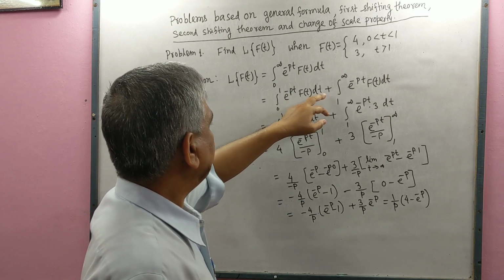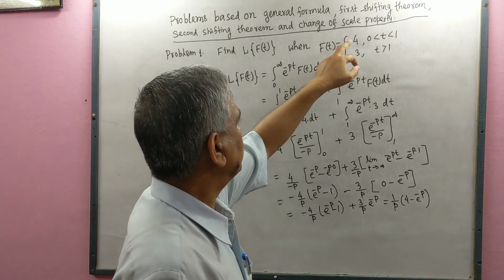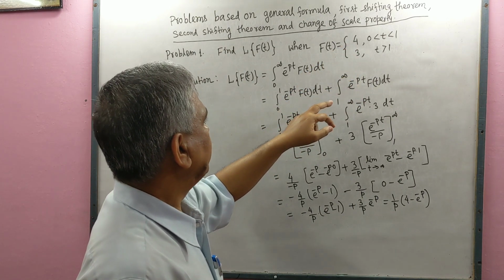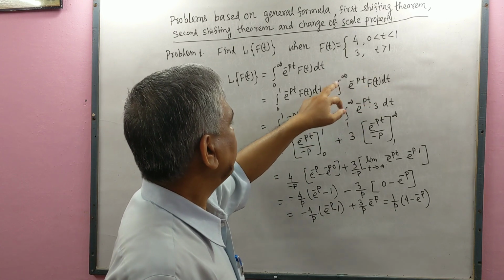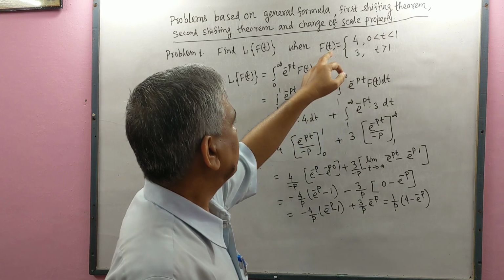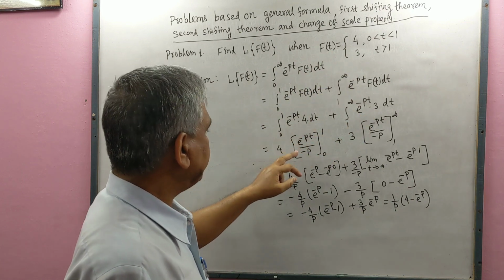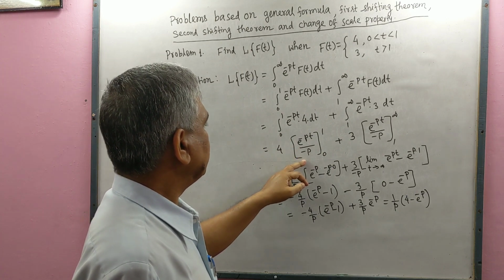When the value of t is between 0 to 1, then the value of the function f(t) is 4. So we put here 4. When the value of t lies between 1 and infinity, then the value of f(t) equals 3. Now we integrate, and we get this result.